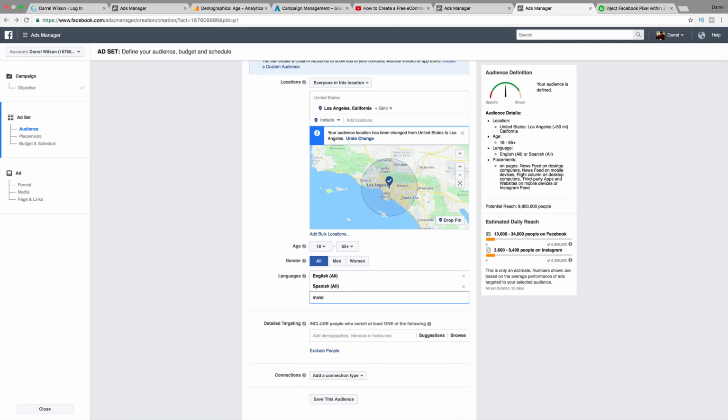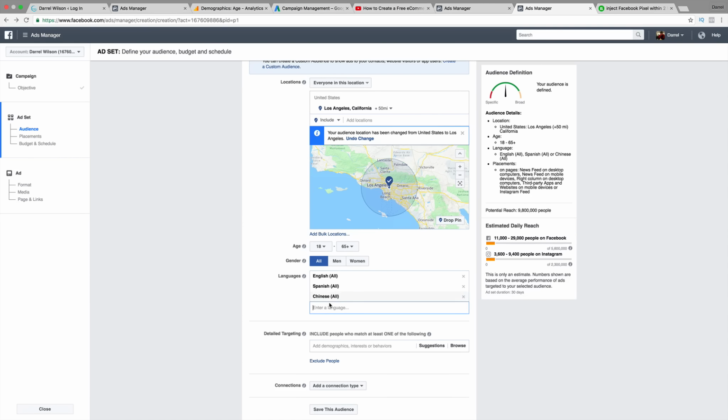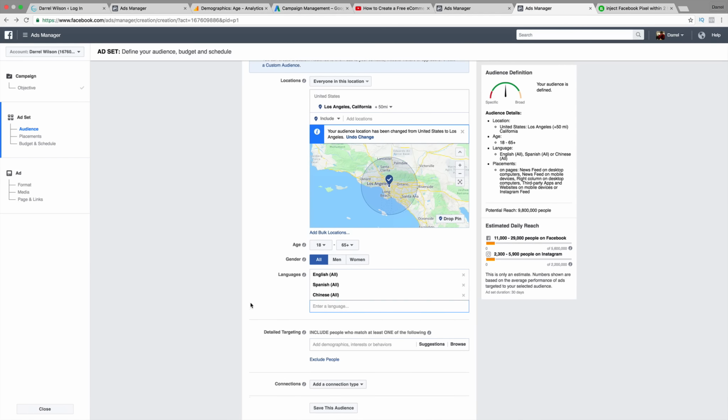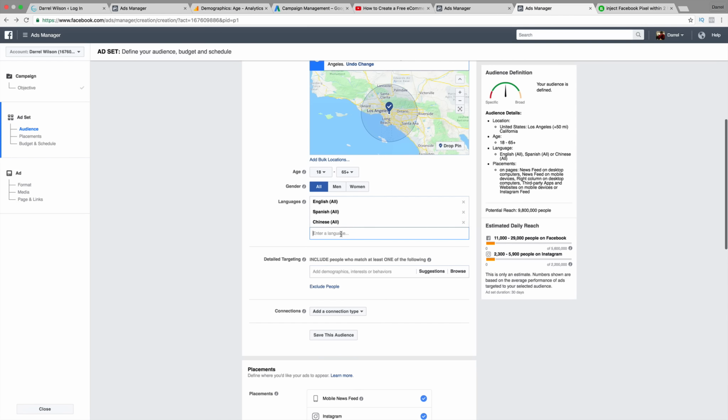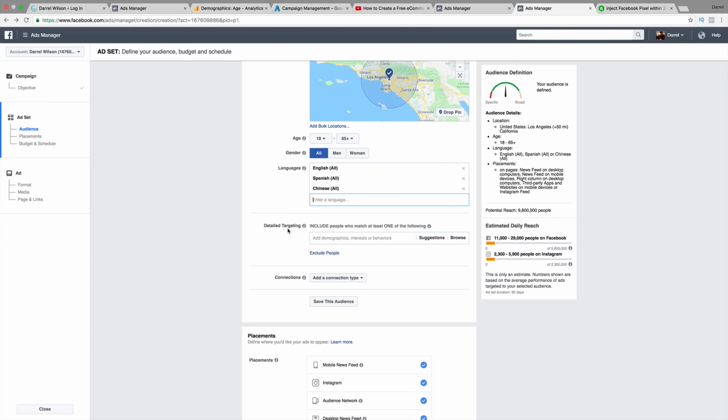Uh-oh, that is not available. Did they put Chinese? Really? Well, that is not good because the proper name is Mandarin, because that is the language being spoken, but they're referring to it as Chinese. So I don't know about that one. It's a little off. You guys who are watching this should report to Facebook saying, hey, the proper word is Mandarin, not Chinese. So anyways, now detailed targeting.